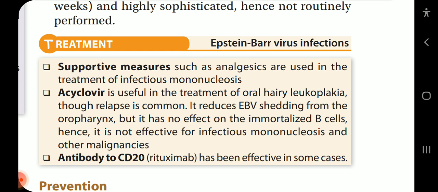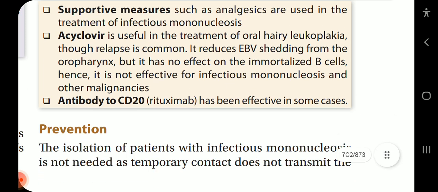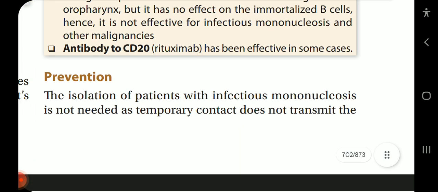Though relapse is common, it reduces EBV shedding from the oropharynx but has no effect on immortalized B cells. Hence, it is not effective for infectious mononucleosis and other malignancies. Antibody to CD20, rituximab, has been effective in some cases.